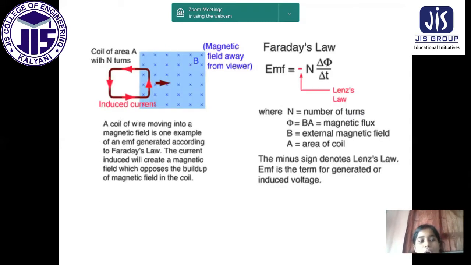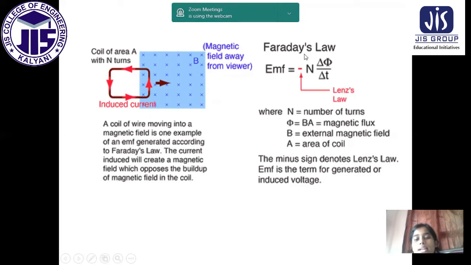Next is a coil of area A with N turns. There is an induced current, and the magnetic field is directed away from the viewer. So the induced current is produced here due to the magnetic field B. Now Faraday's law says that EMF = −N dφ/dt. The minus sign was given by Lenz, so that's why it is called Lenz's law.